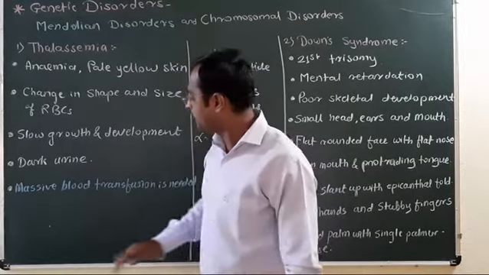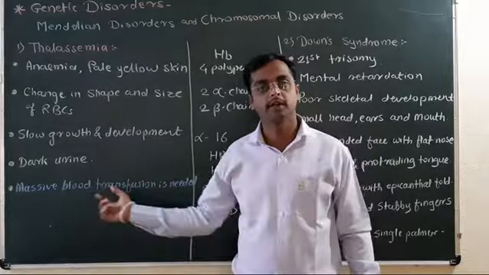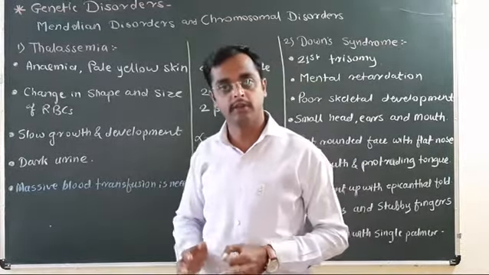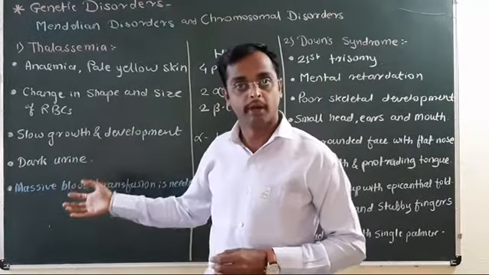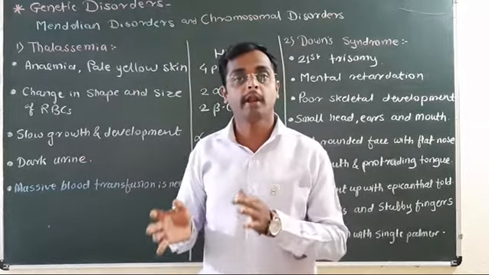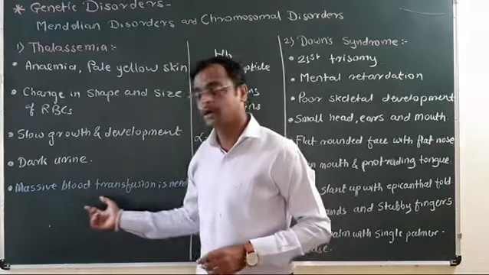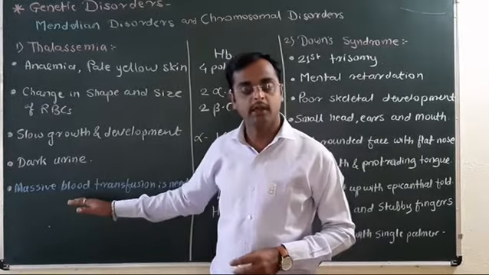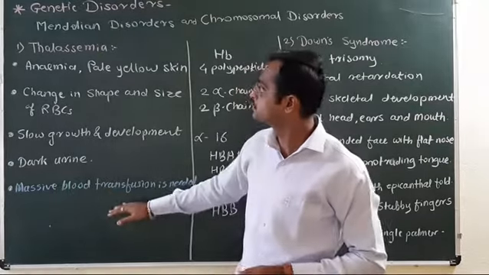Now, the patient needs massive blood transfusion. This means the patient is administered blood of matching blood group in large quantity. Massive blood transfusion is needed to treat thalassemia. It is just a holding measure, not a cure.